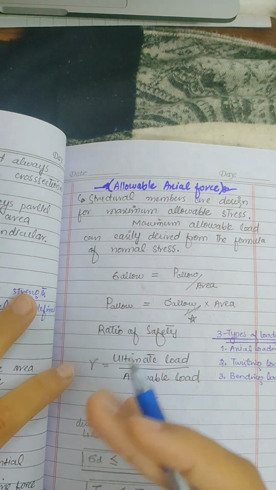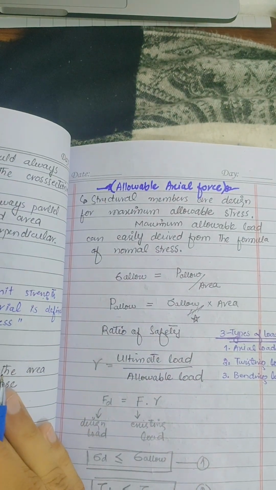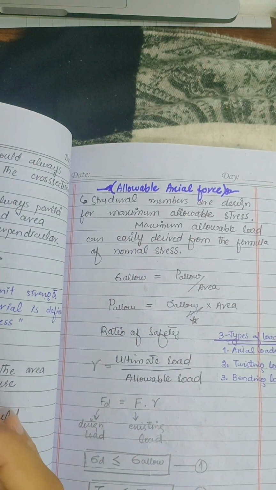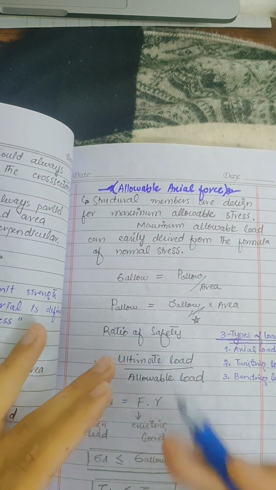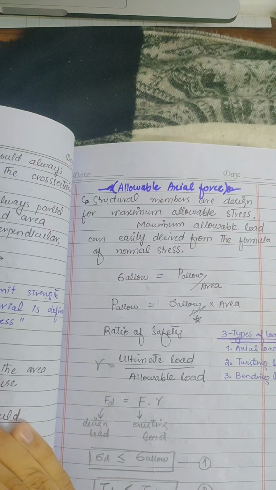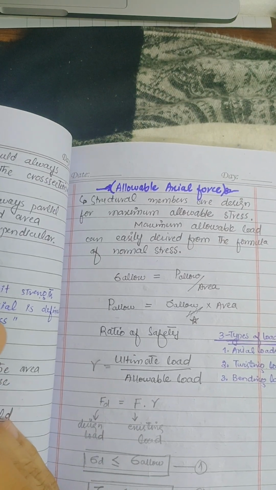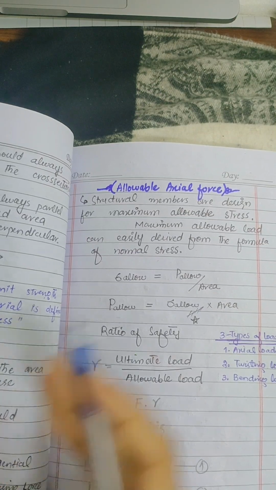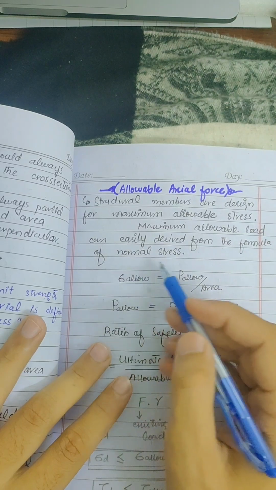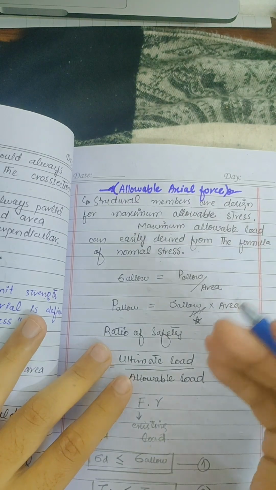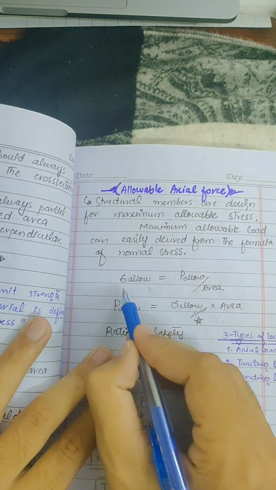Now allowable axial force. What does allowable axial force mean? Structural members are designed for maximum allowable stress. If you have to design a structure, we have to make it for a maximum allowable stress. We have to make a building, a structure that has the potential to bear a lot of stress. The maximum allowable load can easily be derived from the formula of normal stress. We have to find the maximum allowable load, and that is derived from the normal stress.